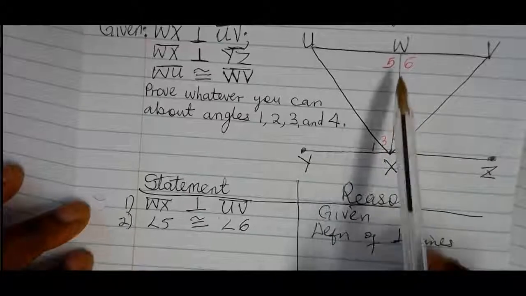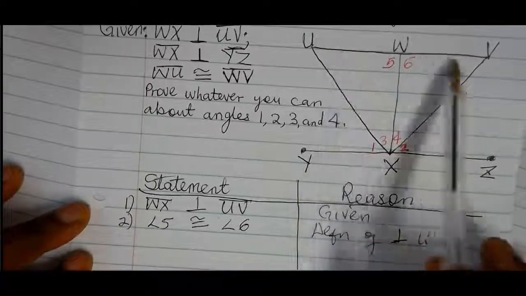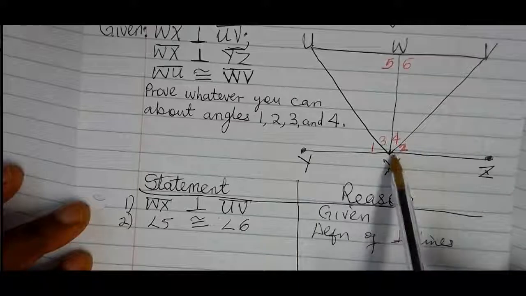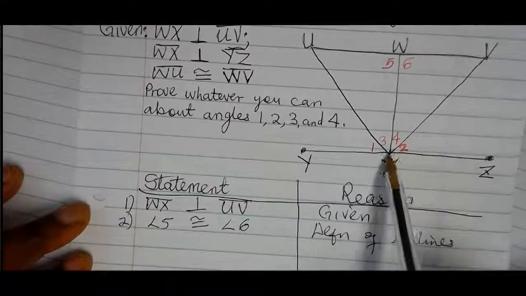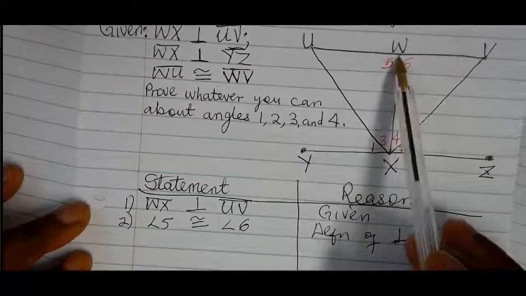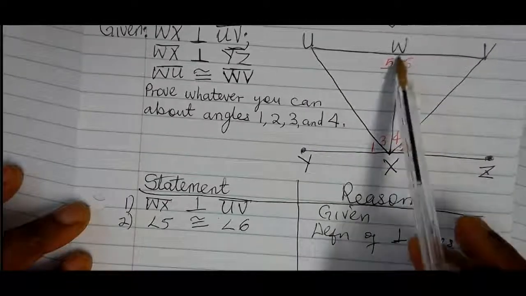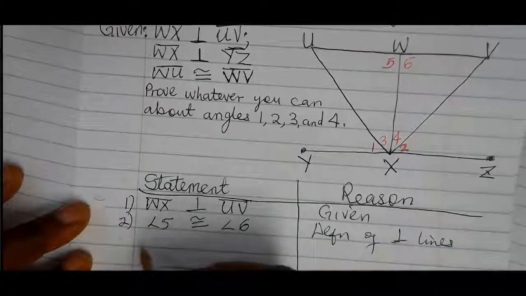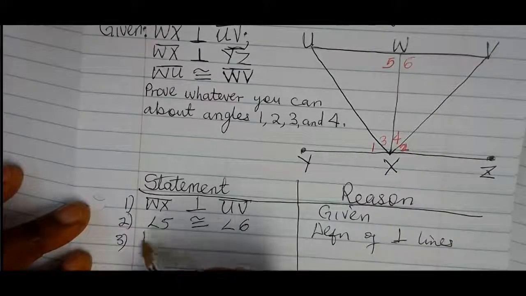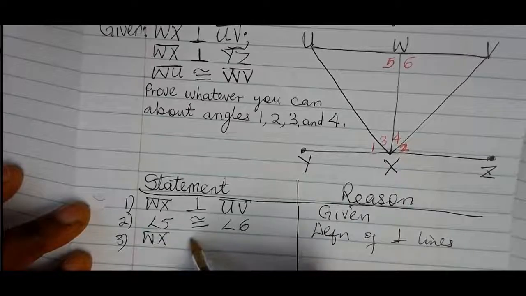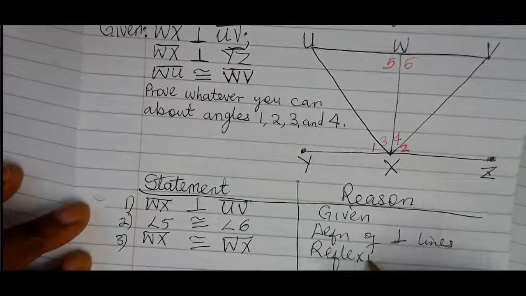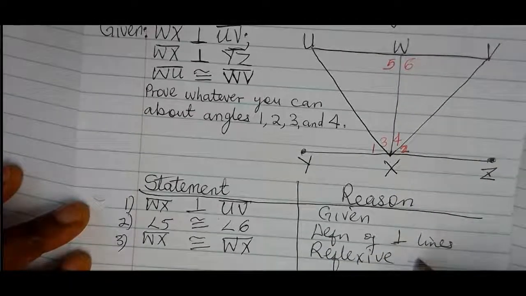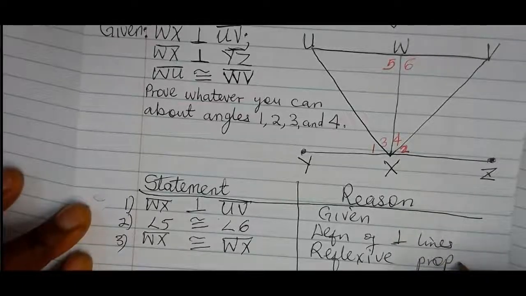So what else can we say? Well, we look at these two triangles, VWX and UWX. We see right away that they share this line. So WX, we can go ahead and say that WX is congruent to itself, by the reflexive property.